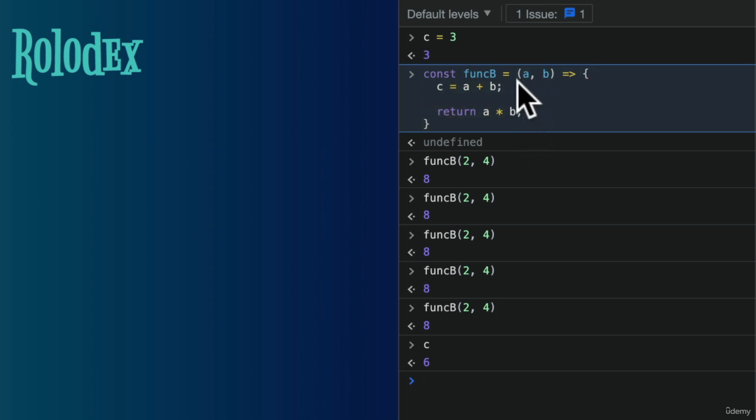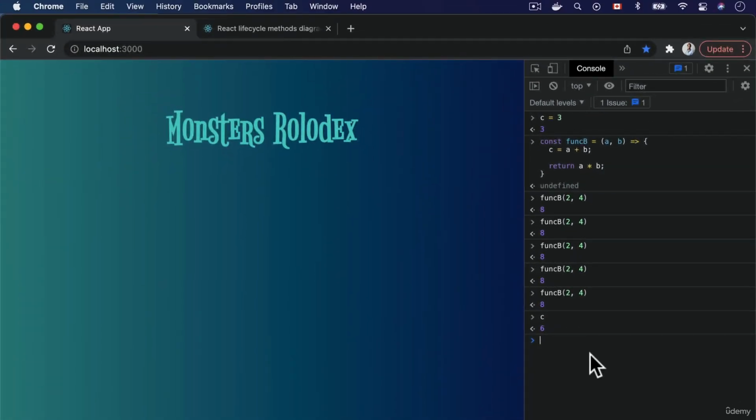And the scope is whatever is inside of this function. The variable c does not live within the scope of this function. It's accessible within the scope of this function, but it is also accessible outside of the scope of this function. And as a result, if it were to change that variable, that is considered a side effect. These are very important things to note about pure functions and impure functions. So in summary, remember, if a function is to modify or rely on something outside of its scope and beyond the parameters being passed into it, that is an impure function.